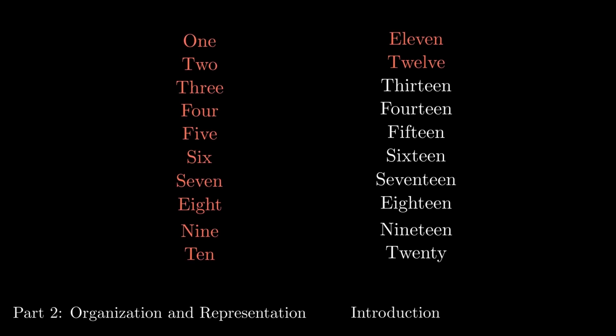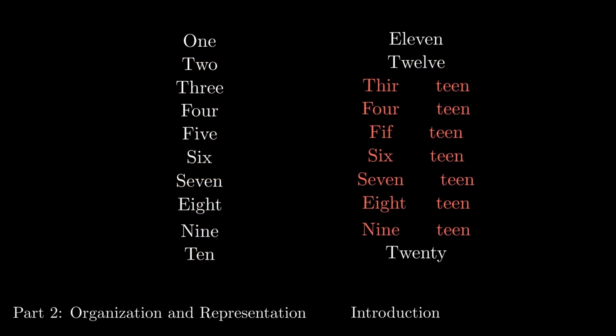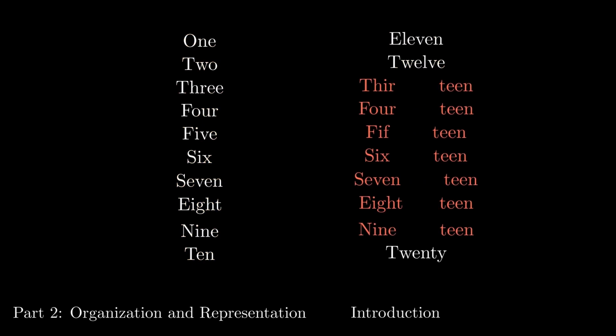We can actually see the historical need for this in the language we use for numbers. The numbers 1 through 12 are very irregular in the sense that there is no logic to the names. It's just a memorized list in a specific order. Why is 4 after 5 and before 6? That's just the way it is. But once we get to 13, we can see a pattern begin to emerge. The numbers from 13 through 19 reflect the numbers 3 through 9, except with teen thrown in at the end, plus a little bit of linguistic mangling for 3 and 5. There's something that happened with how we started organizing numbers, and the evidence is in the language.